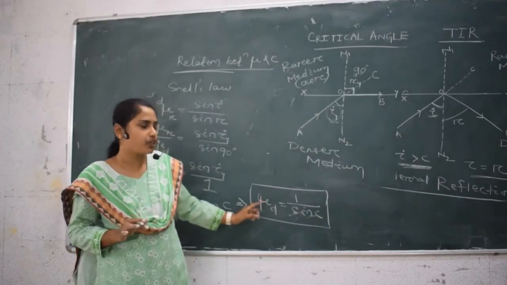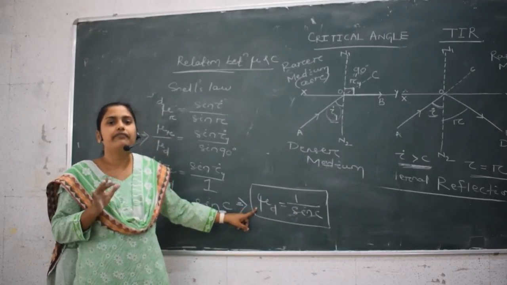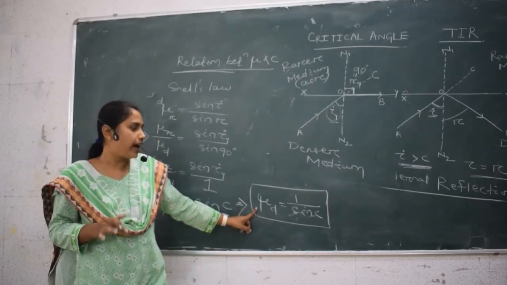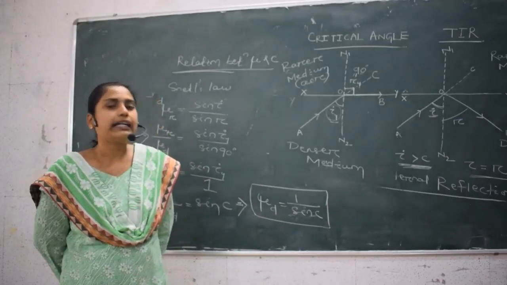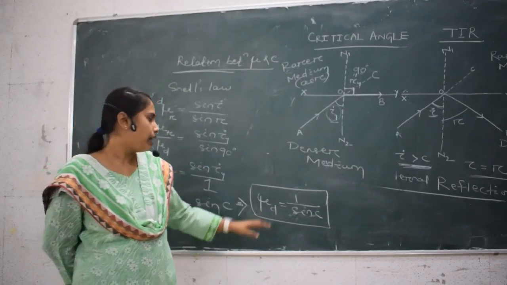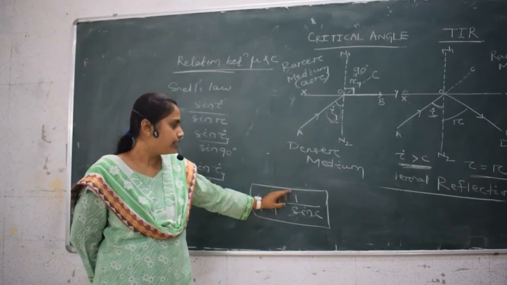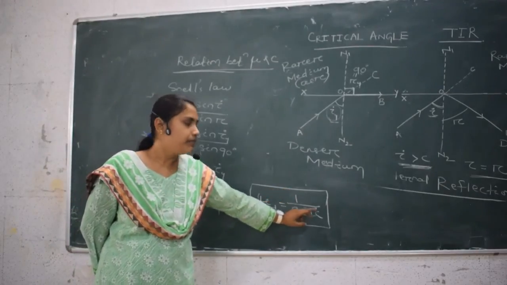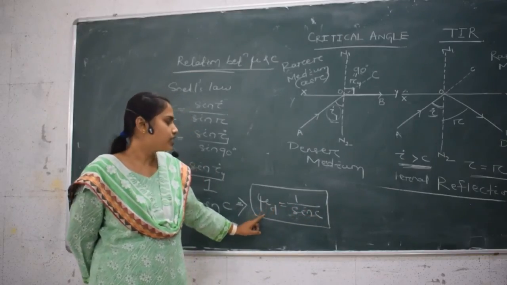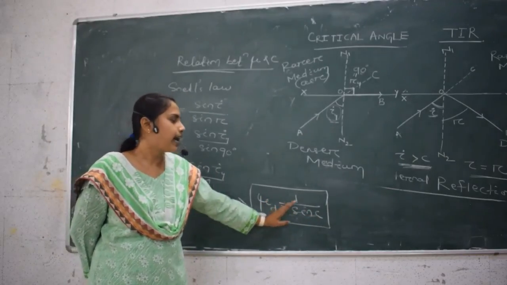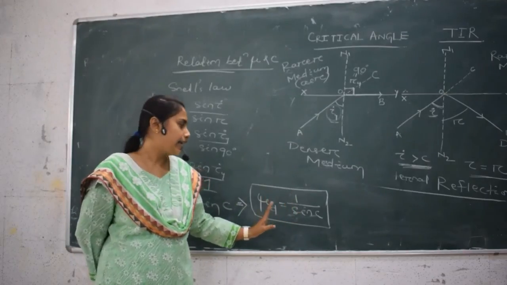From this expression, we also define the refractive index. So let us define refractive index in terms of critical angle. The refractive index of a denser medium can also be defined as the reciprocal of the sine of the critical angle in that medium. So this is the relation between refractive index and critical angle.